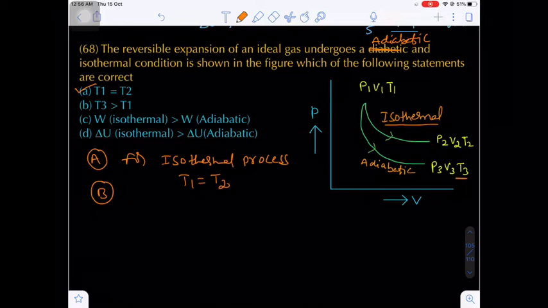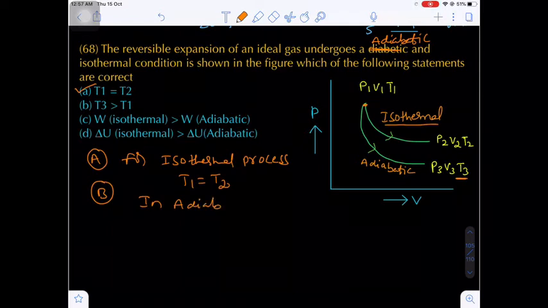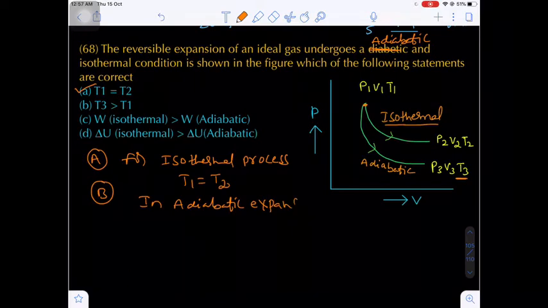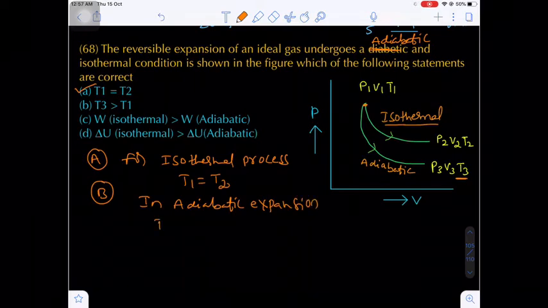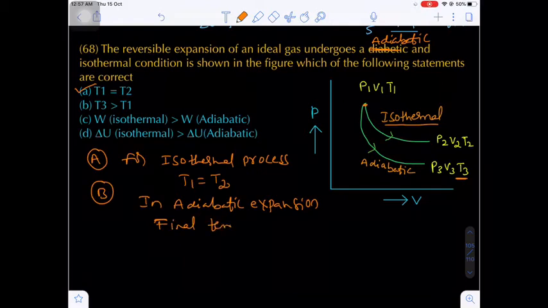What is T3? T3 will be the final temperature in the adiabatic expansion and T1 will be the initial temperature of the process. Do you know in adiabatic expansion the final temperature decreases?